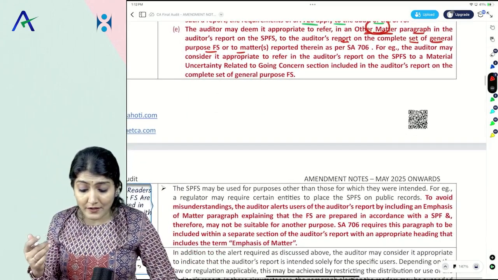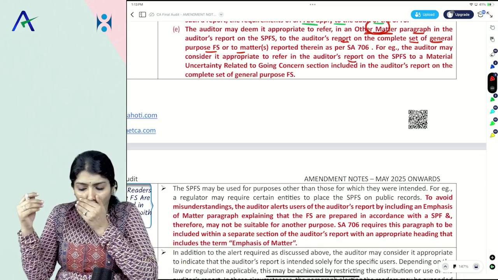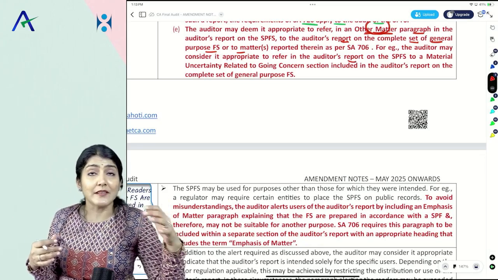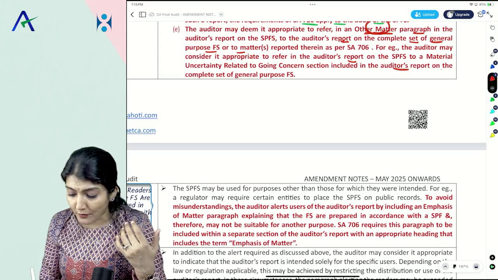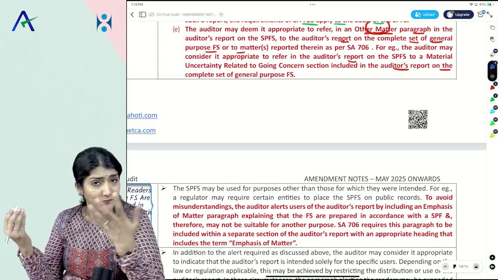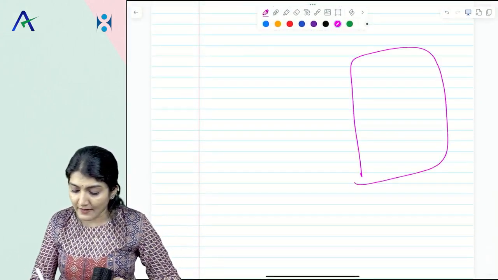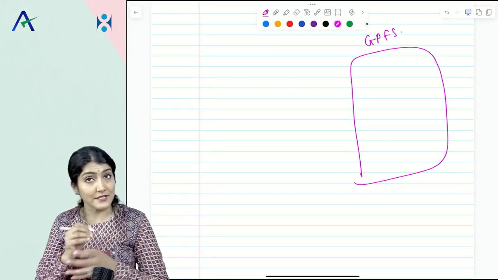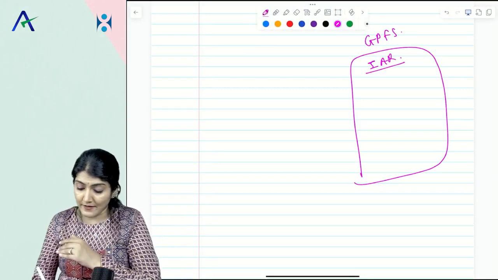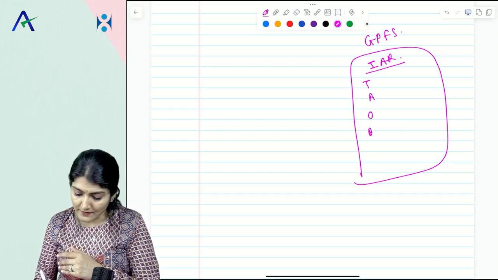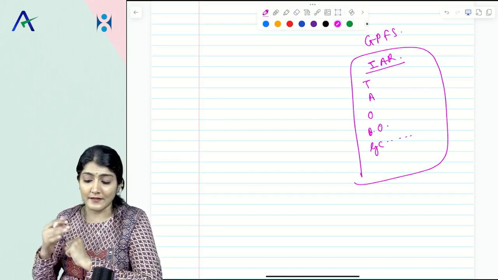For example, the auditor may consider it appropriate to refer to the audit report on the going concern section included in the audit report on the complete set of the general purpose financial statements. What are they saying over here? Okay, these are general purpose financial statements. This is the independent auditor's report on the GPFS: title, addressee, opinion, basis for opinion, and say there is a going concern material uncertainty paragraph.